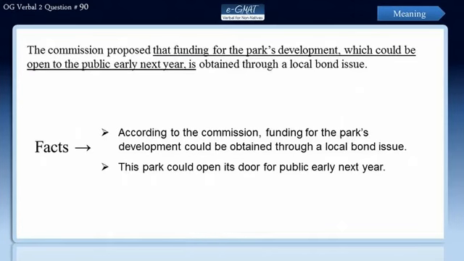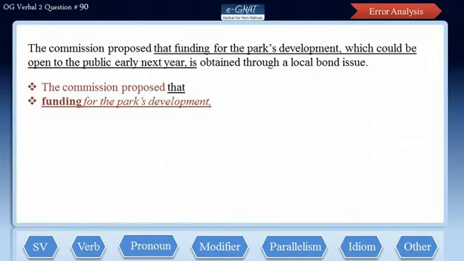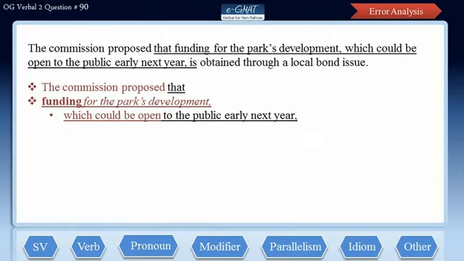Now let us evaluate the errors by splitting this sentence into its clauses. So here comes the first clause. The Commission proposed that. Here the Commission is the subject and proposed is the verb. Presence of that brings us to another clause that reads, funding for the park's development. Here funding for the park's development is the subject. Presence of which brings us to another clause that reads, which could be open to the public early next year. Here which is the subject and could be open is the verb.